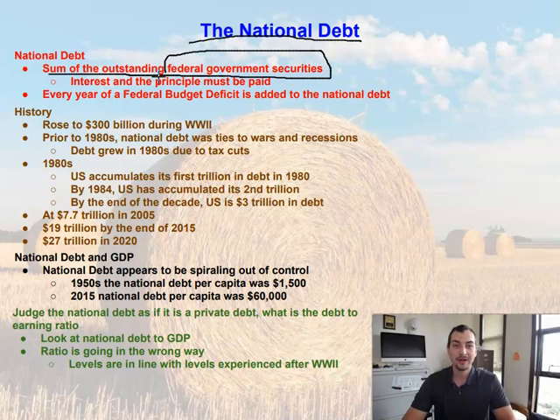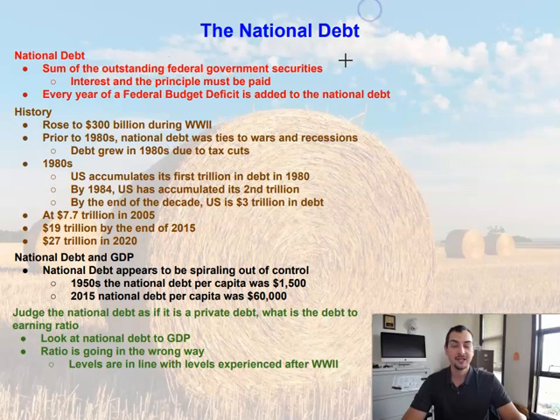If you remember, whenever we have a federal budget deficit, the way that the federal government offsets that deficit is by selling U.S. Treasury bonds, or these federal government securities. Whenever they're selling those, it's basically them writing out a bond saying, we're going to take your money today and we're going to pay you back that money plus interest at a later date.